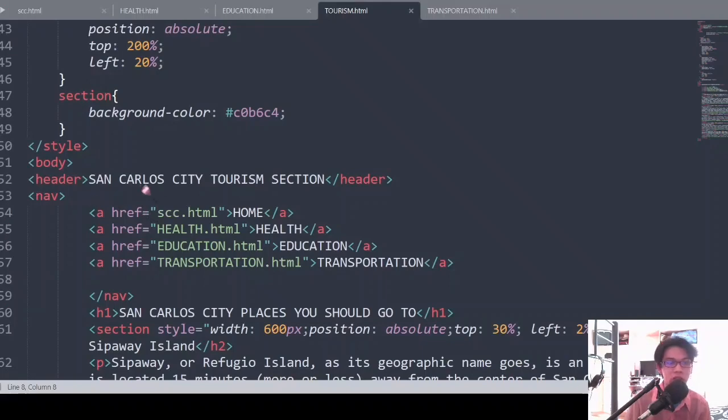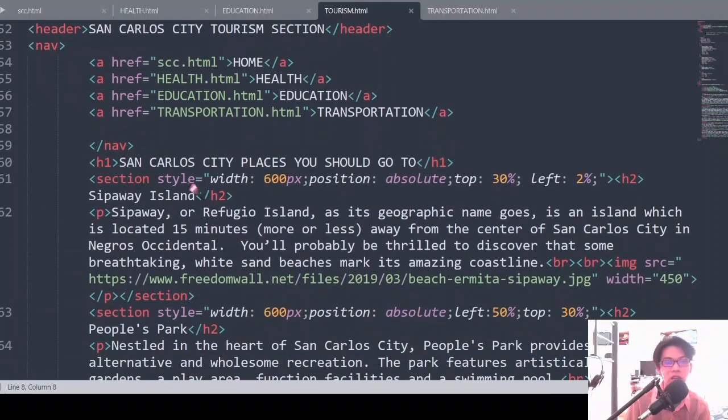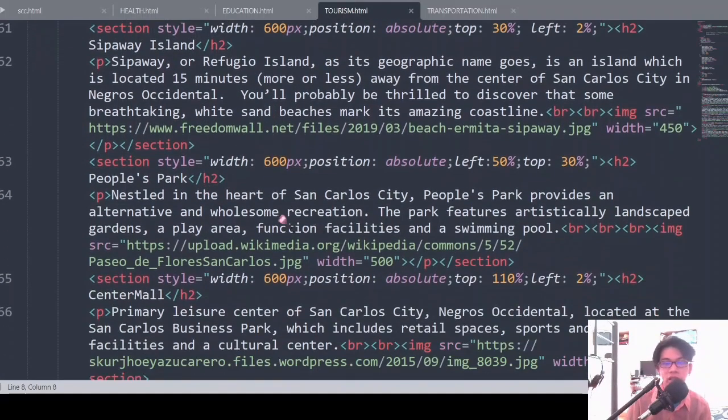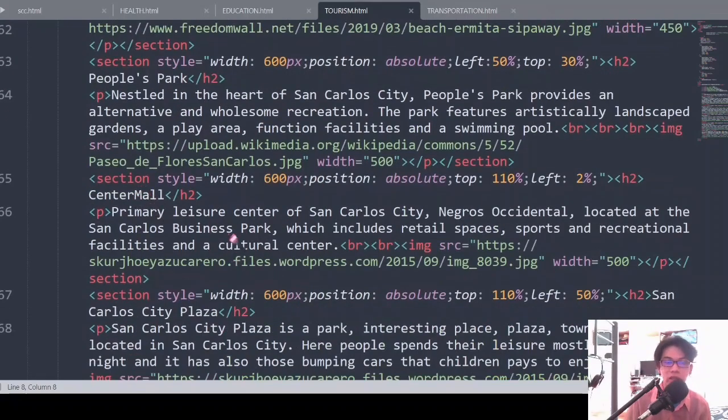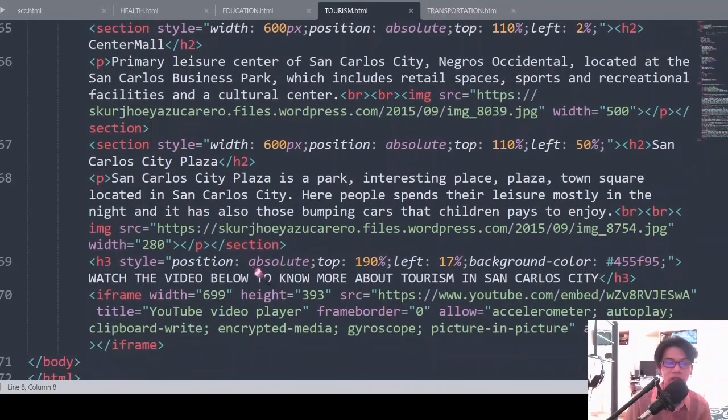So the header is San Carlos City tourism section. Then for the navigation, then the other one is San Carlos City places you should go to. So first is the Sipaway Island, then a little detail about this, then a picture. So then the People's Park, then detail, then picture. Center Mall, details about this, then a picture. Then the San Carlos City Plaza, the detail about this, then a picture.